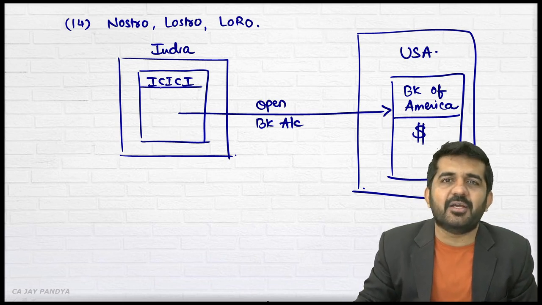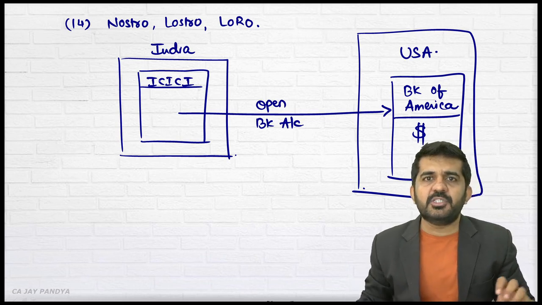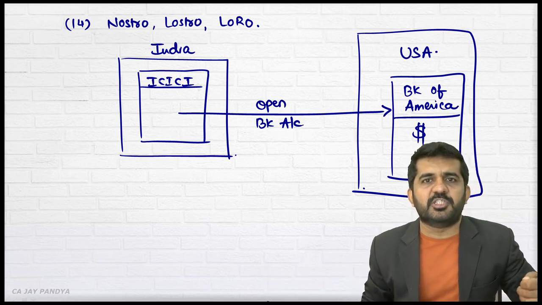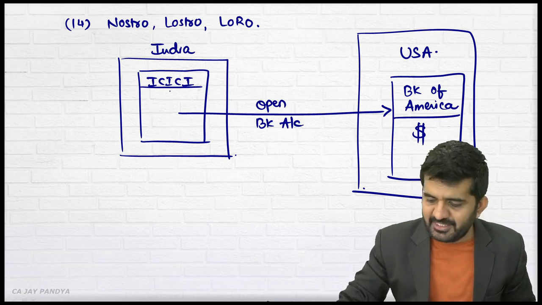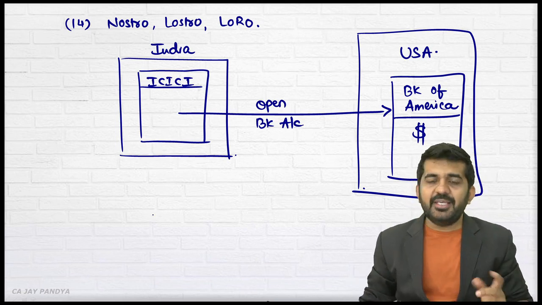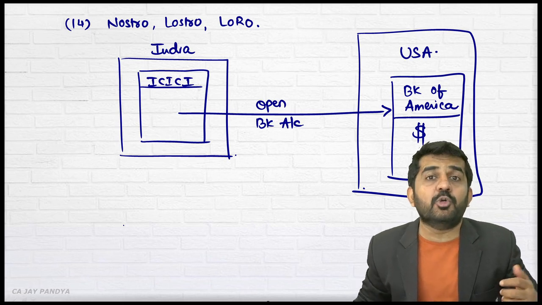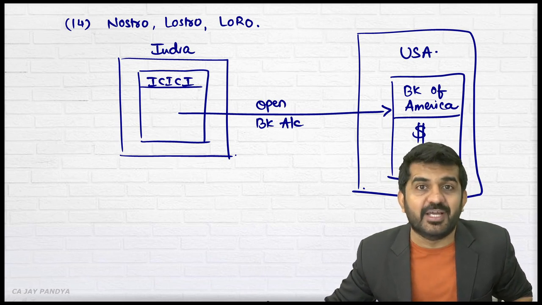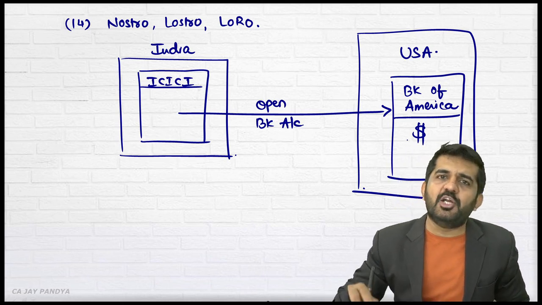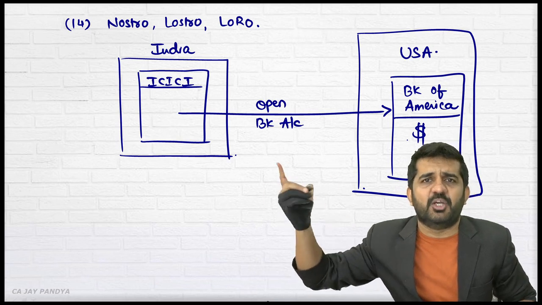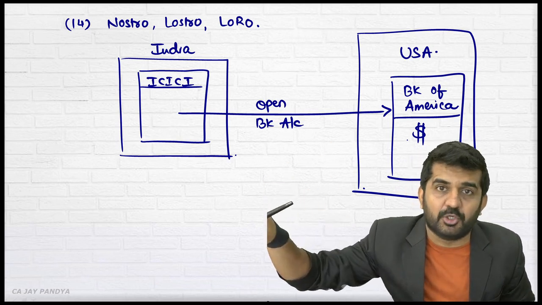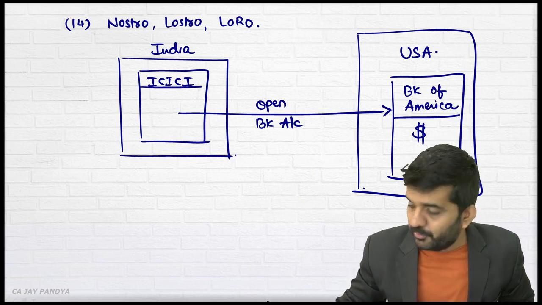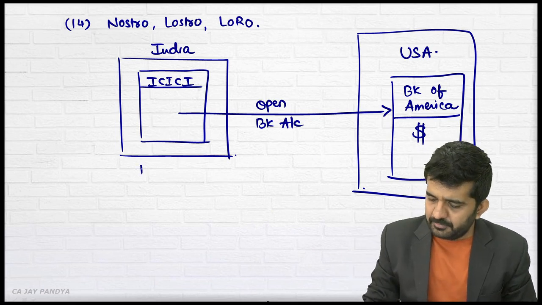Why does ICICI Bank require dollars? Understand. Some person in India might have come from USA and he is saying that I want to deposit my dollars into your bank account. ICICI wants to deal in dollars. ICICI Bank might be having some importer customers where the payment in dollars is to be directly made in USA. If this is an account, the bank will not have to send rupees to USA and it will be converted into dollars and then paid to that particular person. Bank can directly pay from its account in USA. Is it alright?